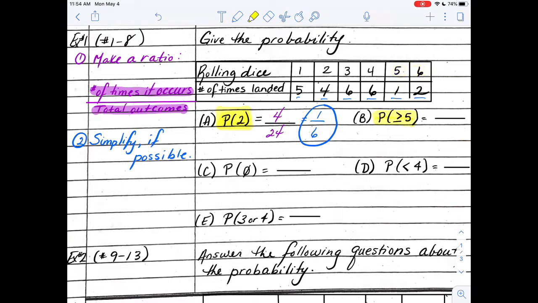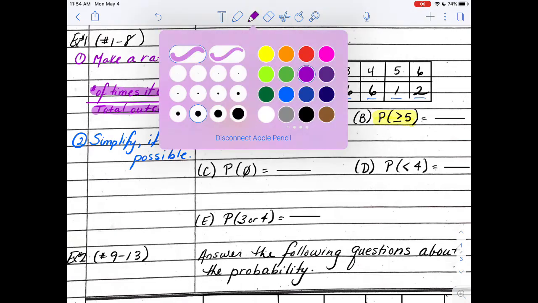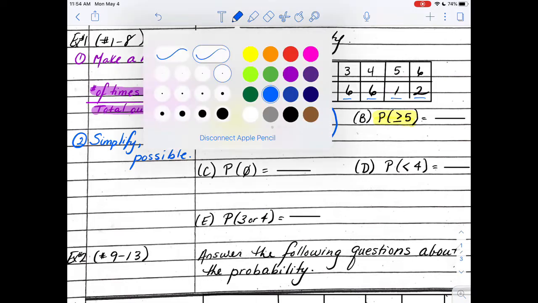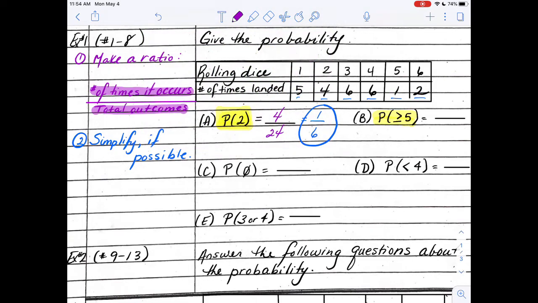If I was to roll this one more time, what's the chance I get a 5 or a 6? Well, what is the number of times that it occurred? Well, I got 1 plus 2. That would give me 3. So my number of times I got what I want right now is 3, out of how many times altogether? Again, we rolled that 24 times.